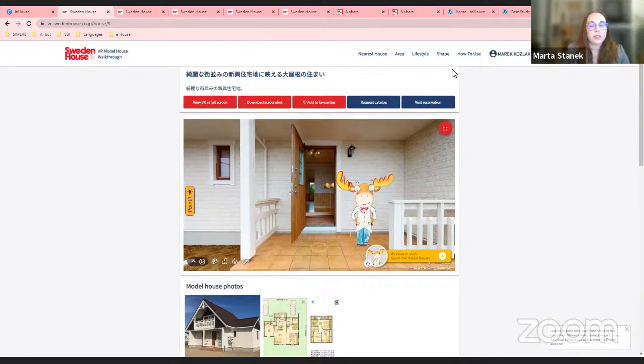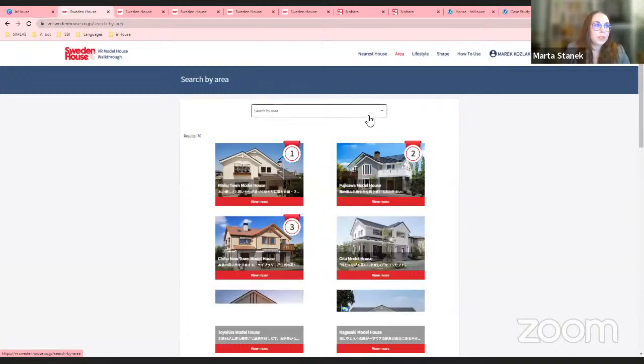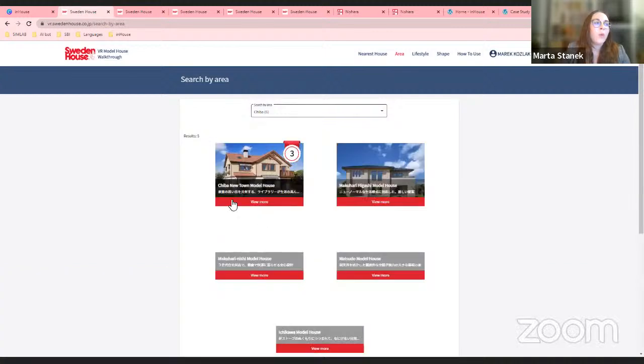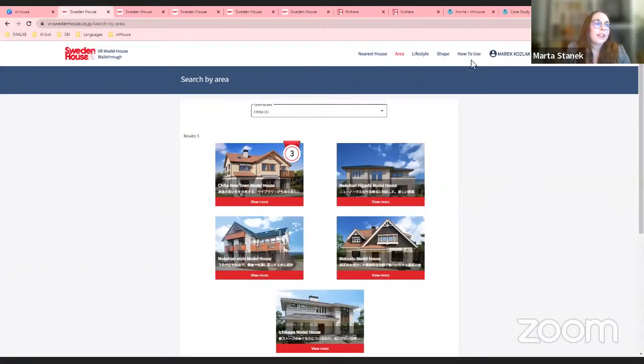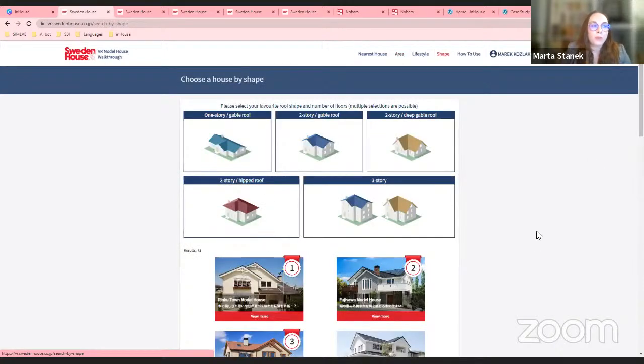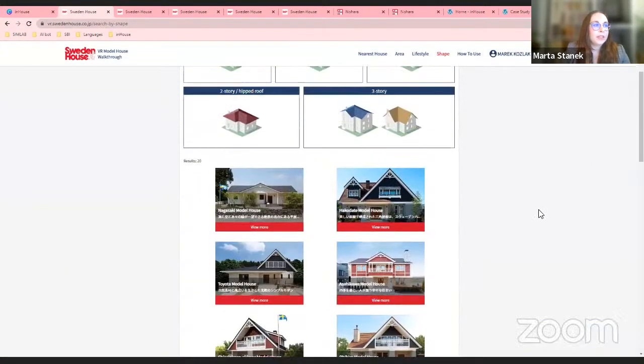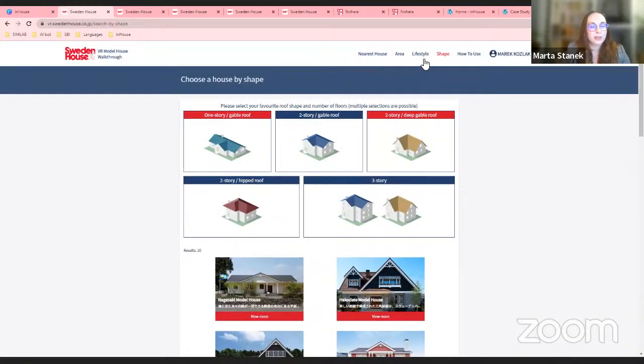So if we're talking about search engines, as Marek said, we have 4 search engines. Let me just briefly go through the most simple one. So you have the area criteria, where you can filter by area and just see which properties are in the place you're interested in. Then you have the search by shape or by property type. Here, since it's a real estate agent, you have like 5 types of different shapes. If you choose one of them, it will be filtered. You can add more filters to limit the search results.